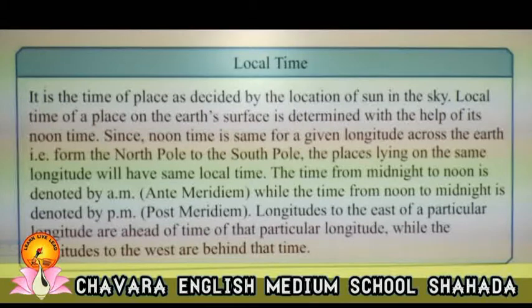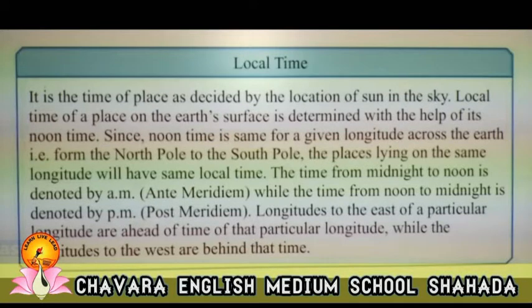Local time of a place on the earth's surface is determined with the help of its noon time. Since noon time is the same for a given longitude across the earth, that is, from the North Pole to the South Pole, the places lying on the same longitude will have the same local time.